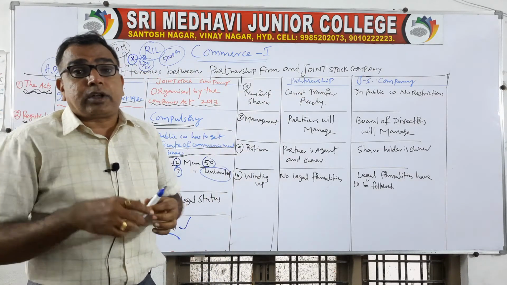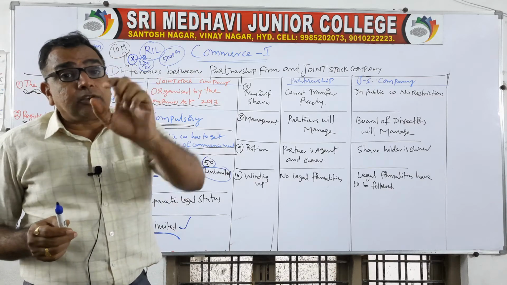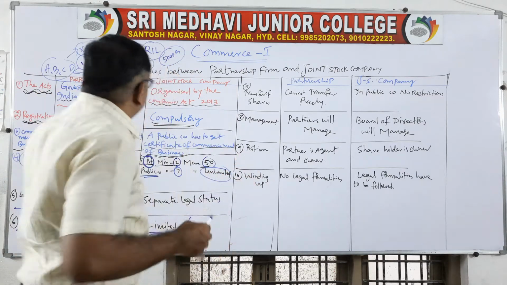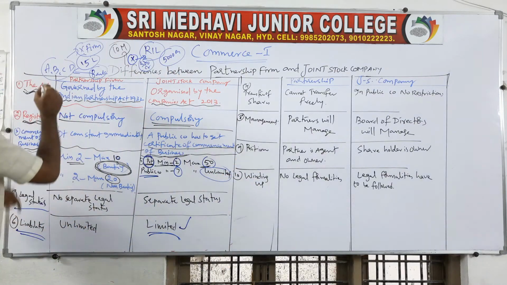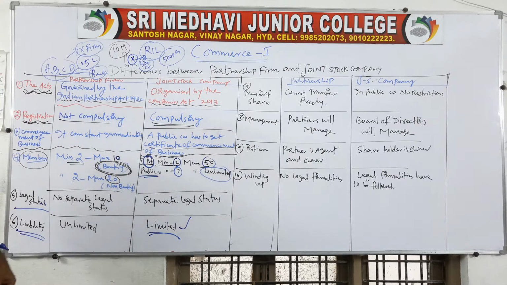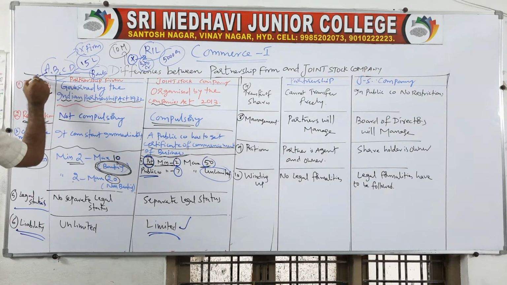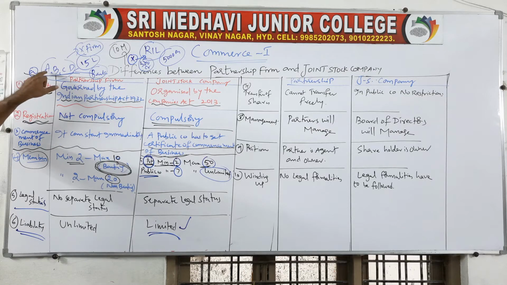If you want to transfer, you require the consent from the remaining partners. Say for example, you try to understand here. Say A, B, C, D are the partners. After 5 years or after 5 months, after some 1 year, Mr. A would like to transfer his shares to his son, small a. So if he has to transfer his shares from capital A to small a, that means A has to transfer his shares to his son.